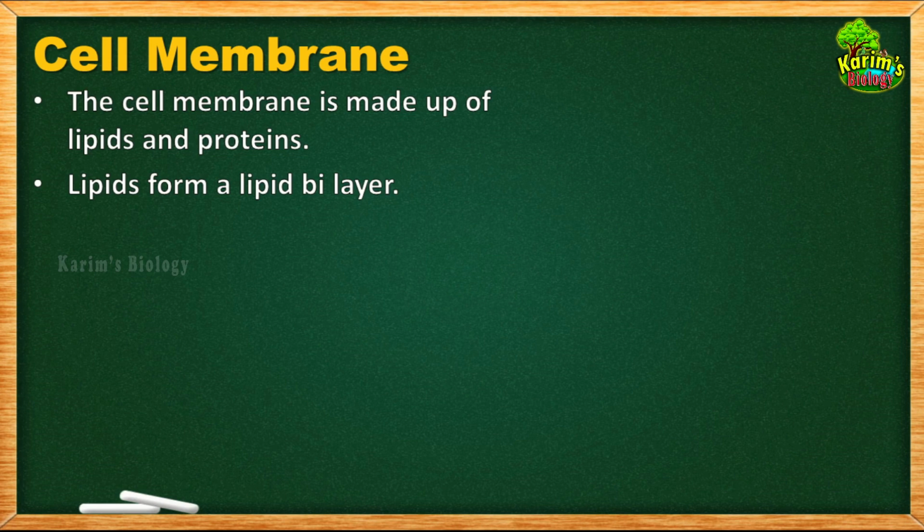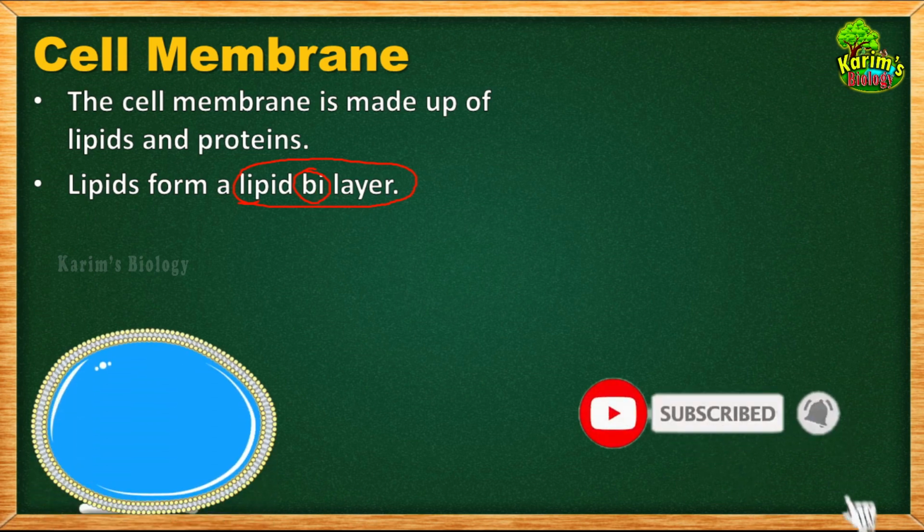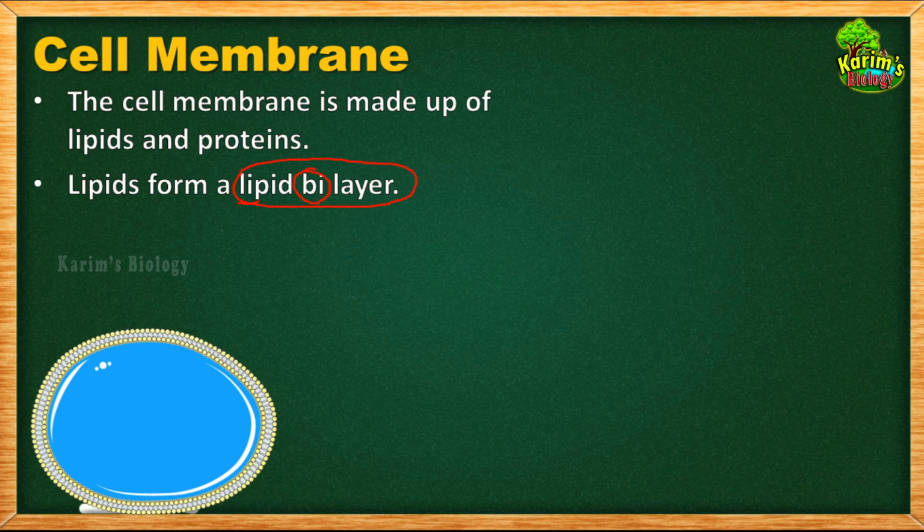First, let us see how the lipids are arranged. Lipids form a bilayer. It is written that they form a lipid bilayer. I think that you know the meaning of bi. Bi means two. That means lipids are present in two layers. That's why it is called a lipid bilayer. So let us try to understand this with the help of this picture. This is the picture of a cell.